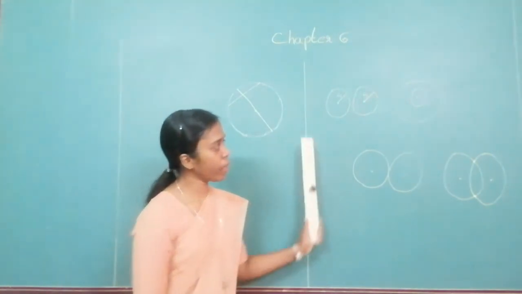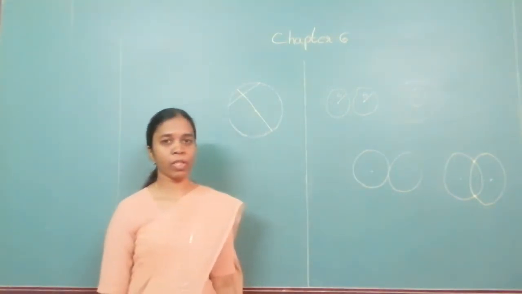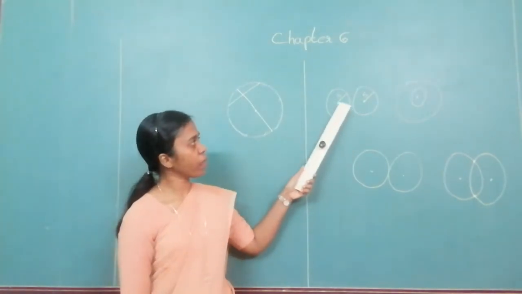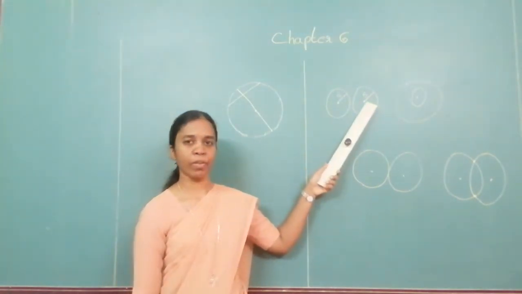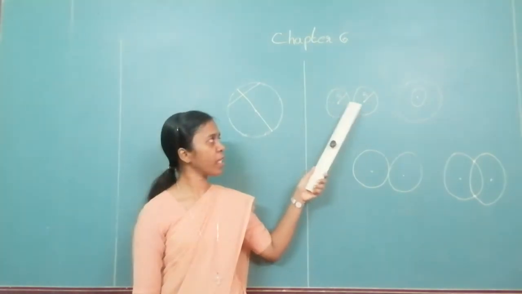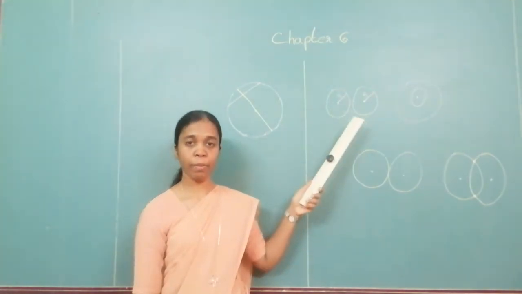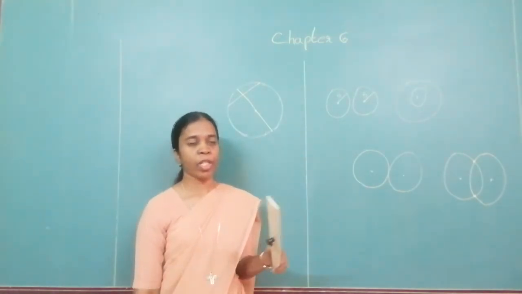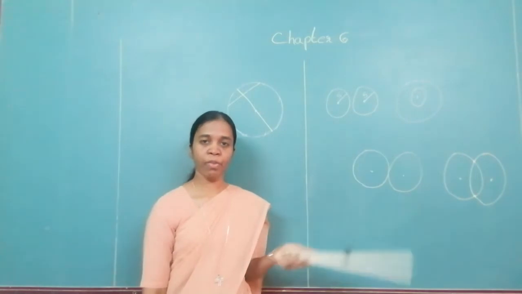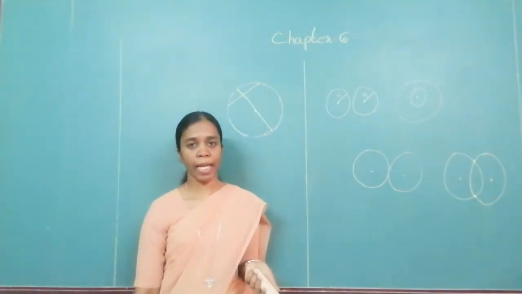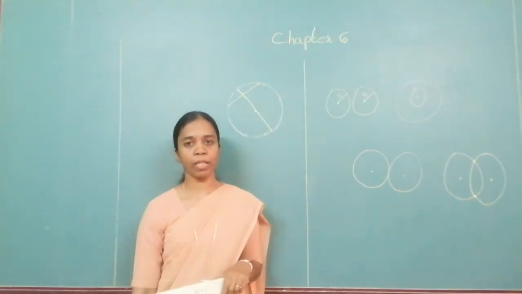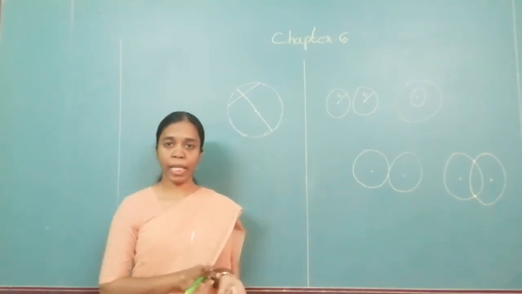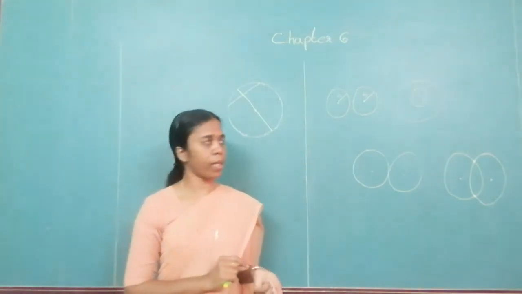Now I have different types of circles over here. I have drawn 4 sets. If you look at this, you can see I have written the radius over here, 5 and 5. Both the circles have different centers. They are different circles, but both have the same radii. If the radii are the same, then we call such circles congruent circles. So congruent circles are those which have equal radii.